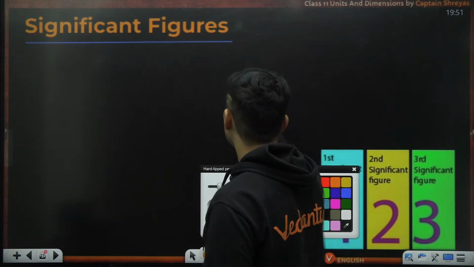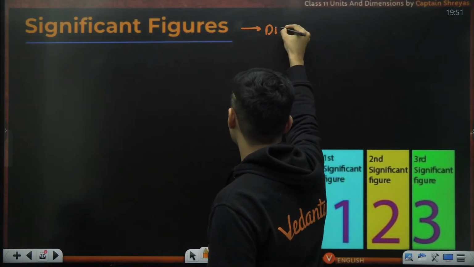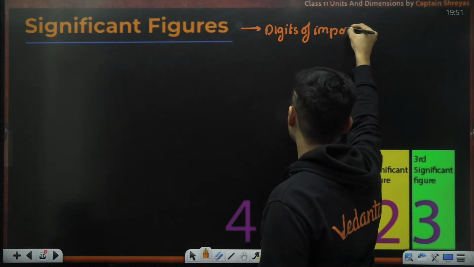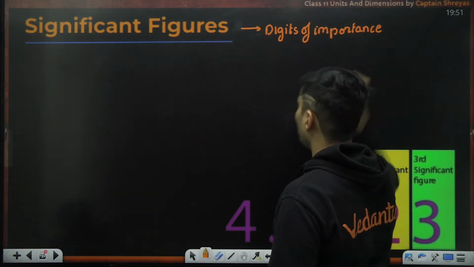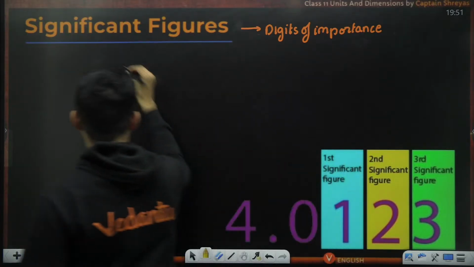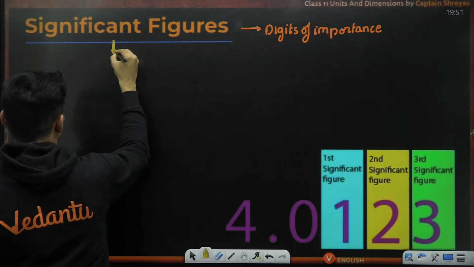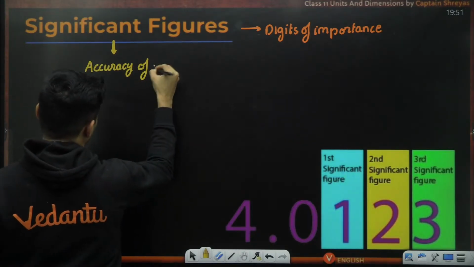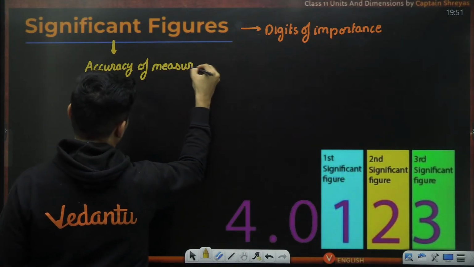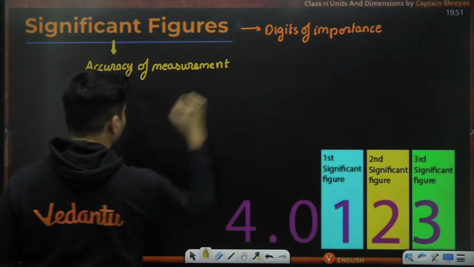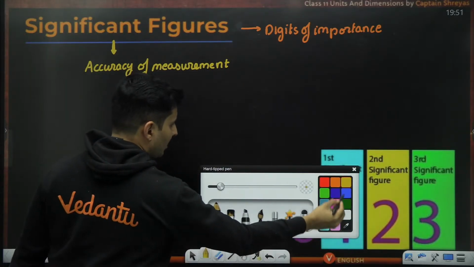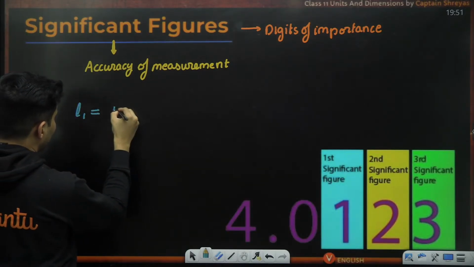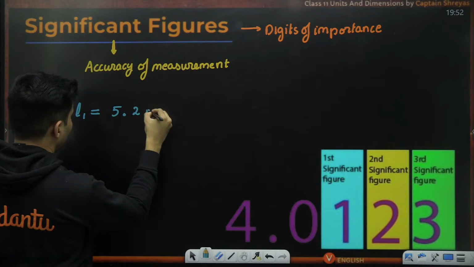Basically, they are nothing but digits of importance. And these significant figures tell me the accuracy of a measurement. For example's sake, let's say some person measures the length as 5.2 meters.